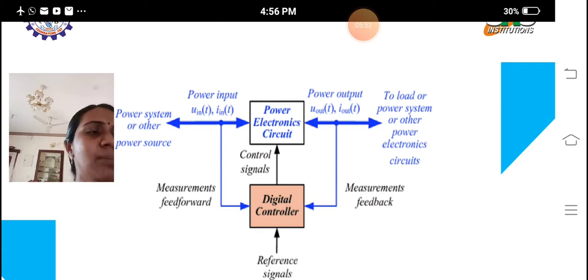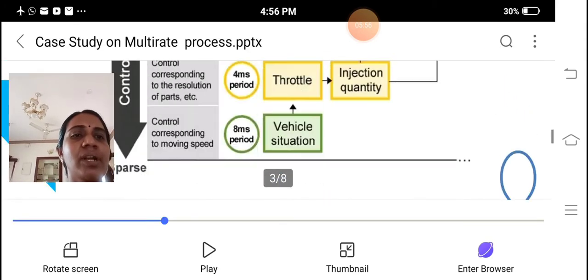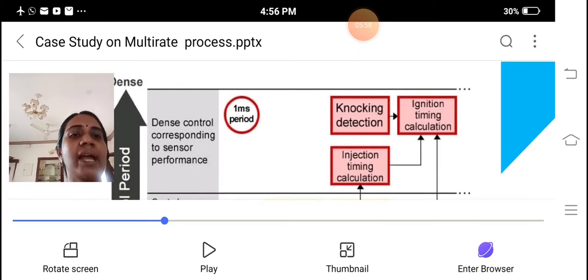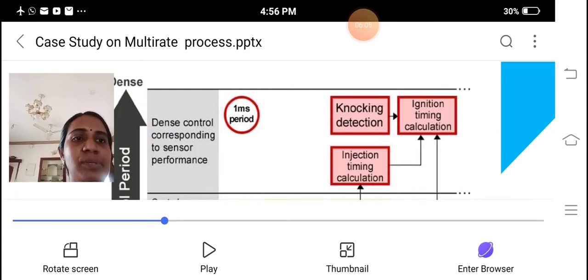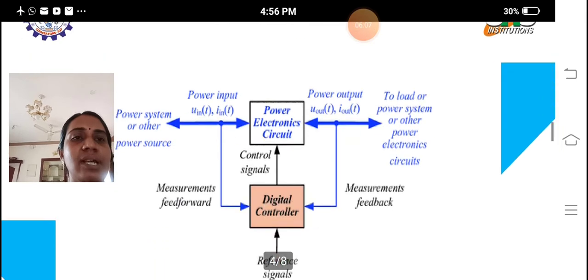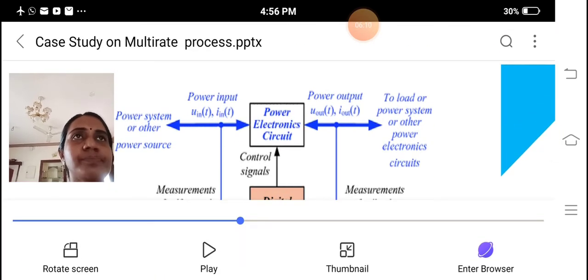That is, some operations must be executed periodically, as we discussed in our previous block diagram. With a 1 millisecond period, the control corresponding to the sensor performance must be executed simultaneously. That's why we discussed this flow structure.